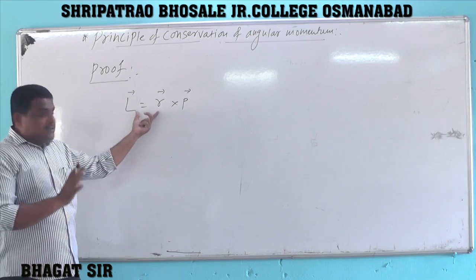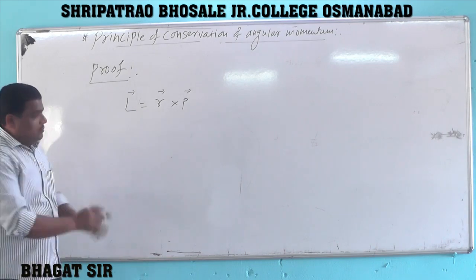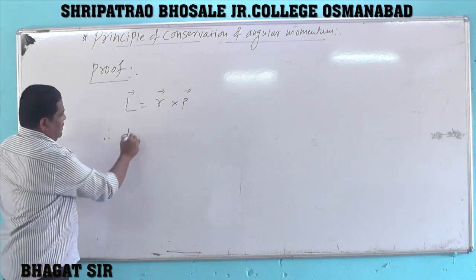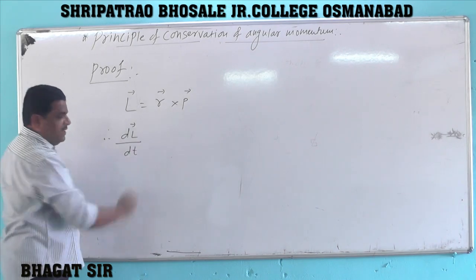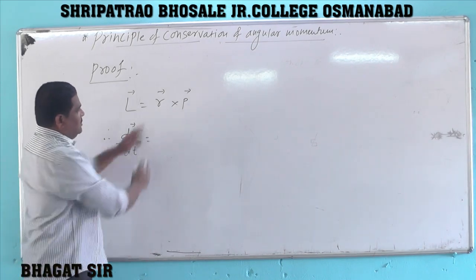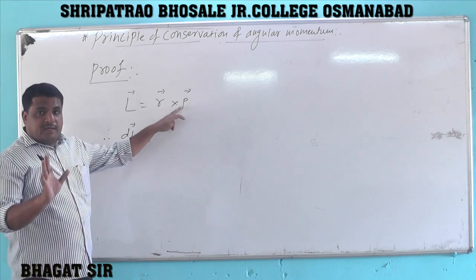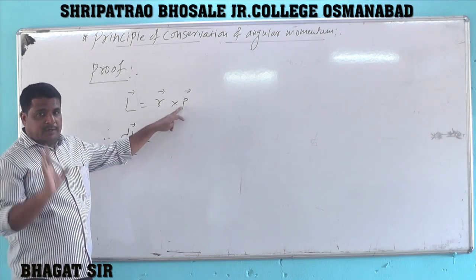Now, differentiating this equation on both sides, we get derivative of vector L with respect to time, vector dL by dt equals derivative of R cross P, which we can solve by using the UV rule of derivative.